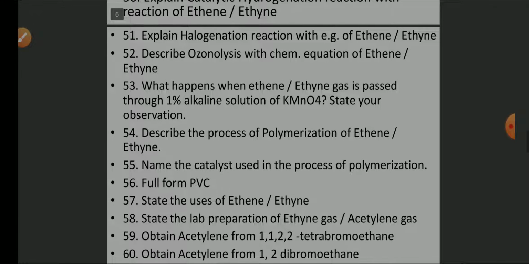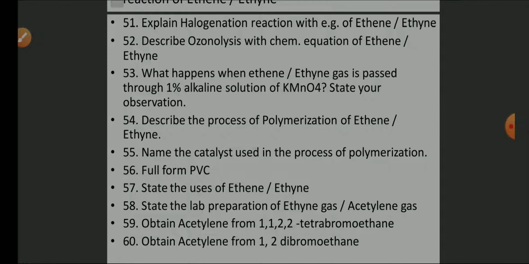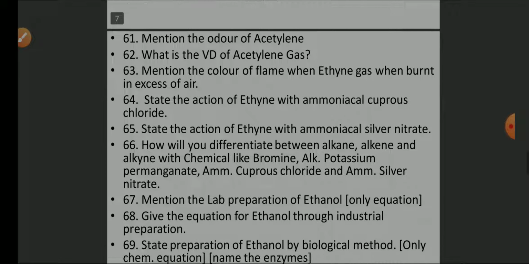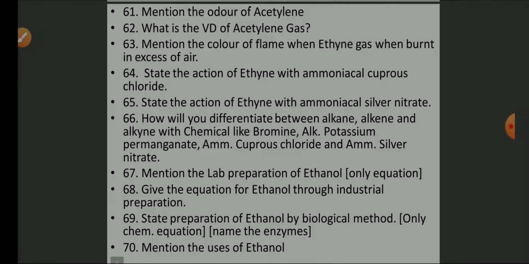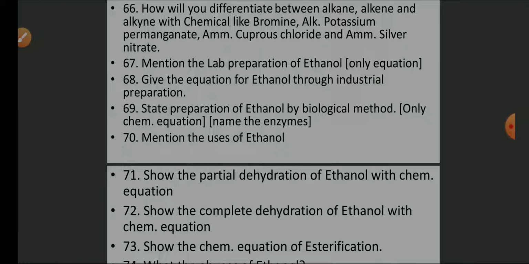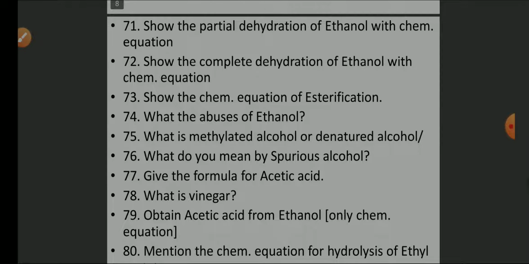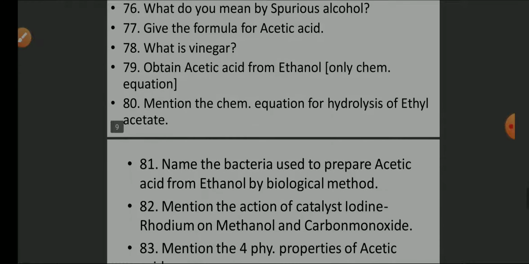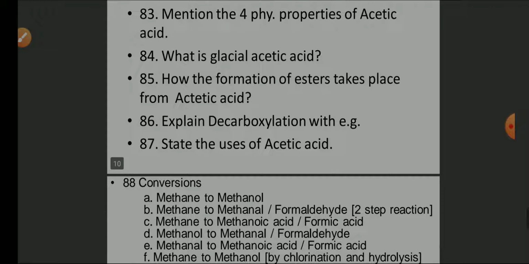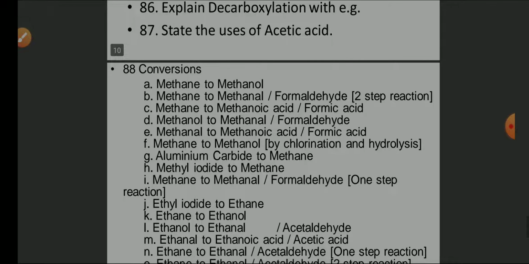So I am just skipping the reading. This is from 50 to 60. This is from 61 to 70. So pause the video and copy down the questions and start writing the answers, or you can underline them in your textbook. But it's better to write the answers because it becomes easy while studying. Then from 71 to 80, and from 81 to 87 and 88 are the conversions. So here all the conversions are there.